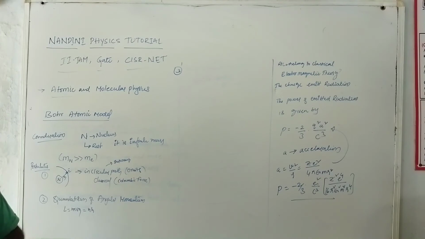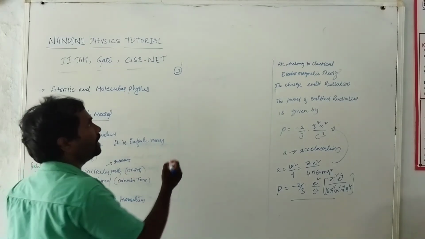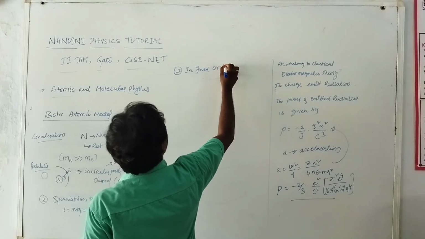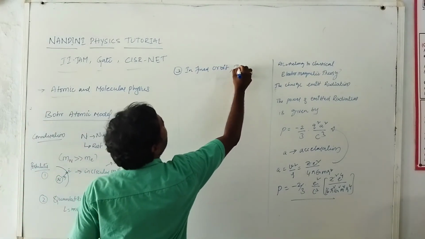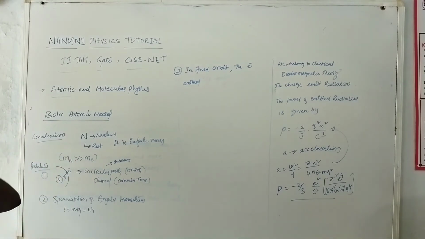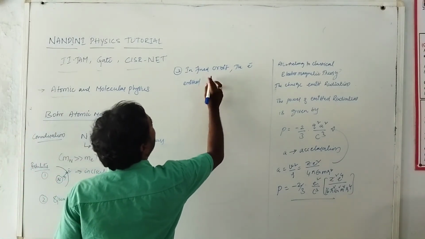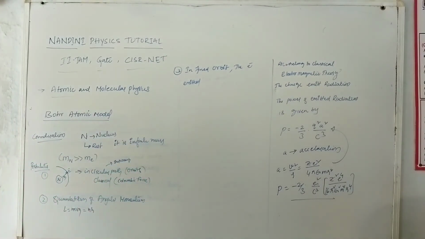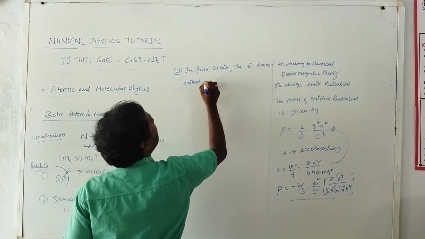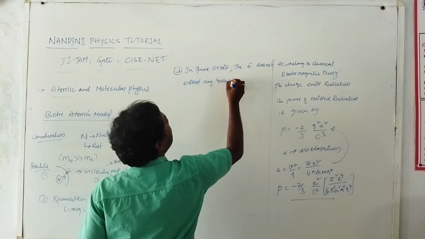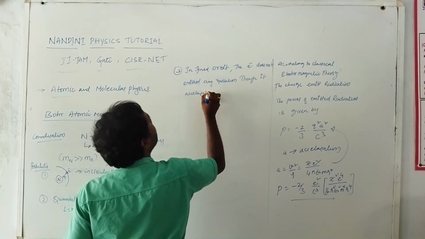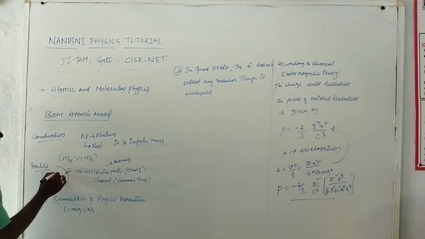In a fixed orbit, the electron does not emit any radiation, though it accelerates. So in a fixed orbit this electron does not emit any radiation.